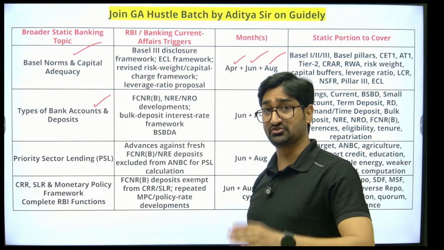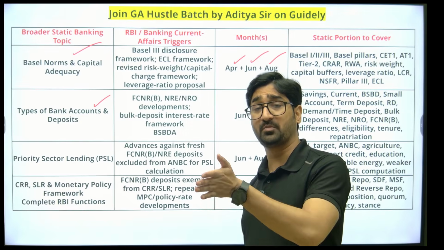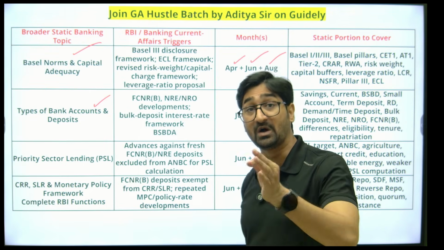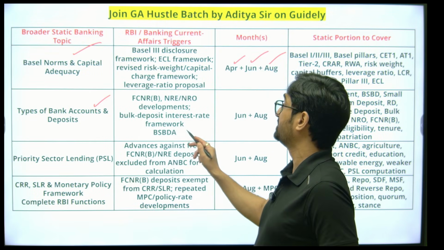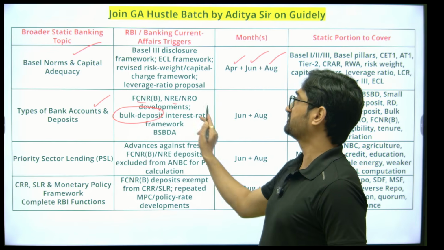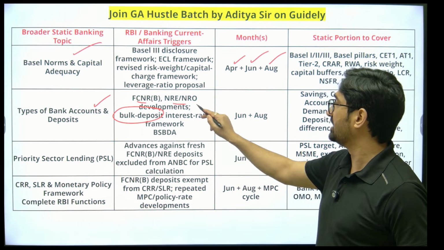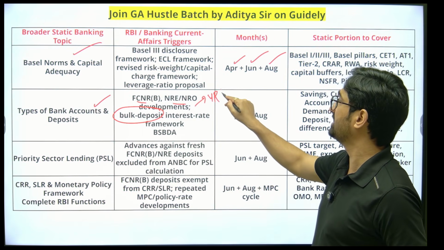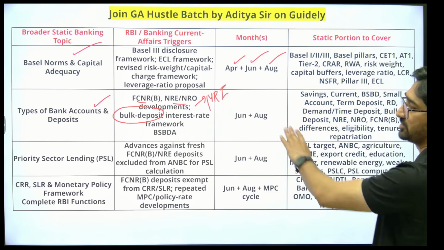Types of bank accounts. So saving account, current account, recurring deposit, sweep account facility, bulk deposit facility. Bulk deposit is going to be very important. After that NRE, NRO, FCNR, NRI deposits, they are very important. तो ये आपका second important, बहुत important topic रहेगा आपका ये for the examination.